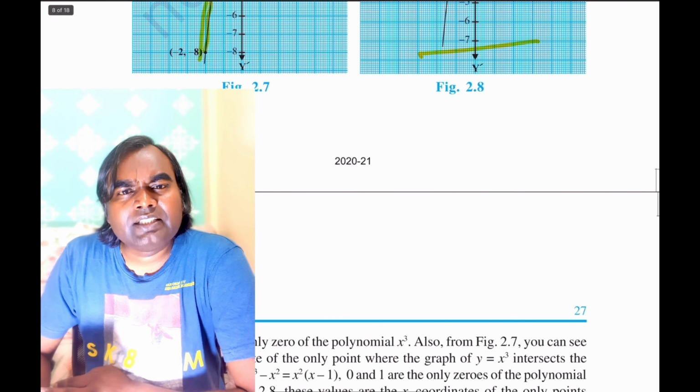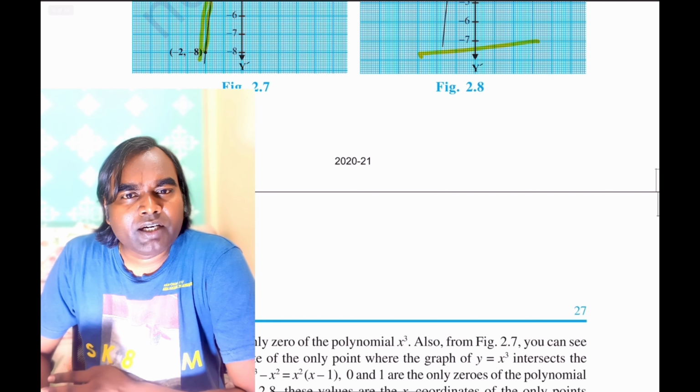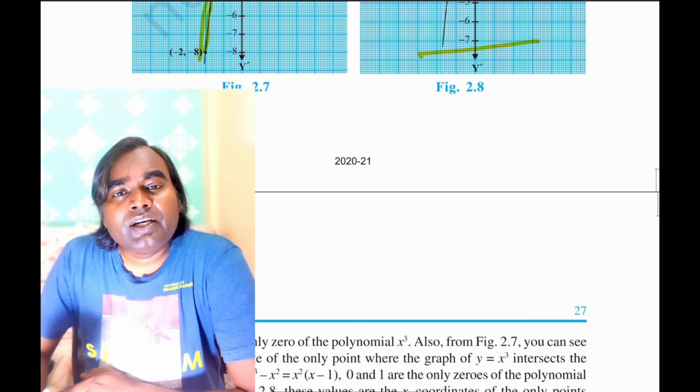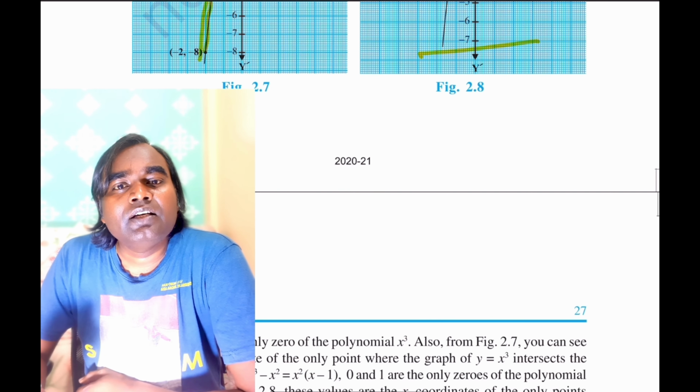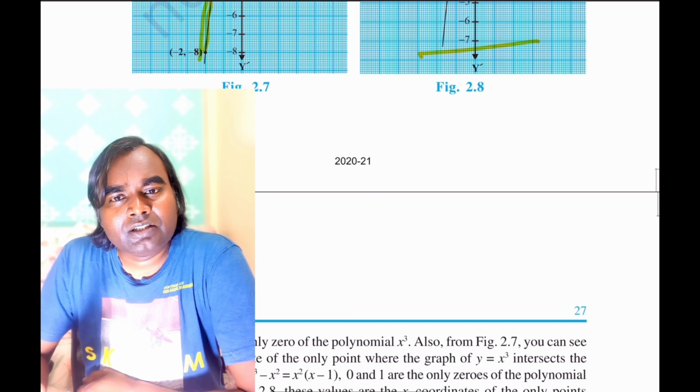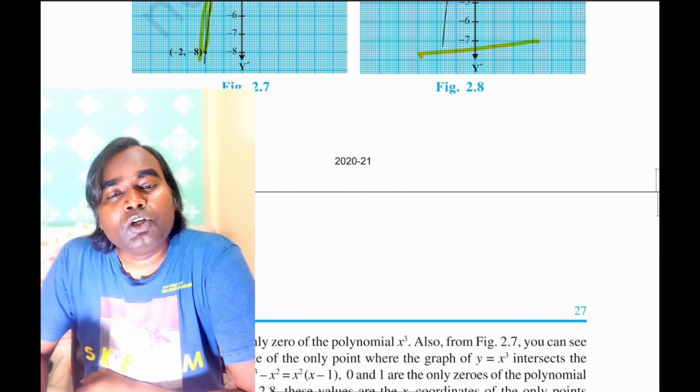So, friends, I hope that you are getting the points, and you can draw any polynomial on the graph by giving different values of x, and you have to check where it is giving y is equal to 0. That first target is also that we have to check for what value of x the polynomial is becoming 0. That means we have to find the zeros of the polynomial.